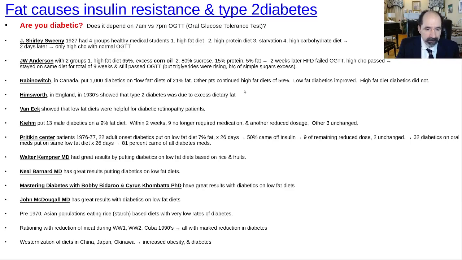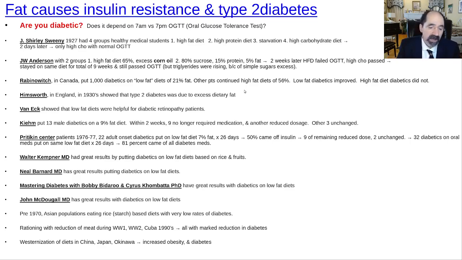Okay, real quick, some background information. I realize much of the audience already knows all this stuff, but there's a surprisingly large number of people who do not know this about diabetes. So the first point is diabetes is caused by an excess of dietary fat. There are other things that contribute to insulin resistance: excessive stress, excessive dietary sodium, deficiency of dietary magnesium, but the most important thing is a high intake of dietary fat.